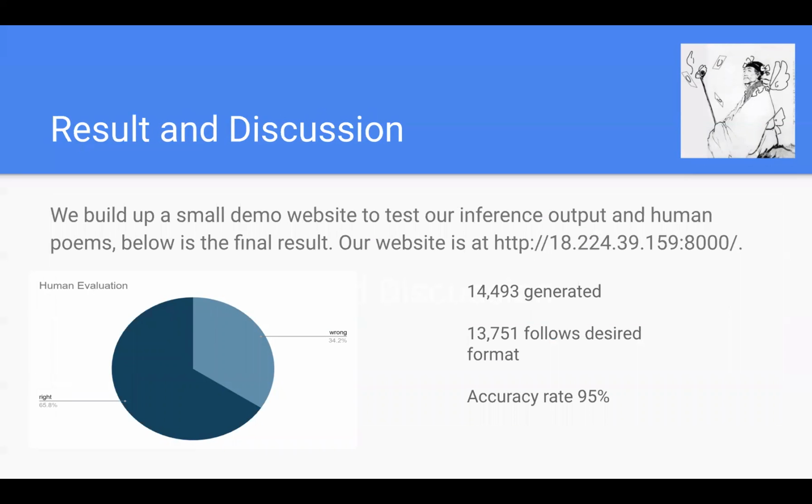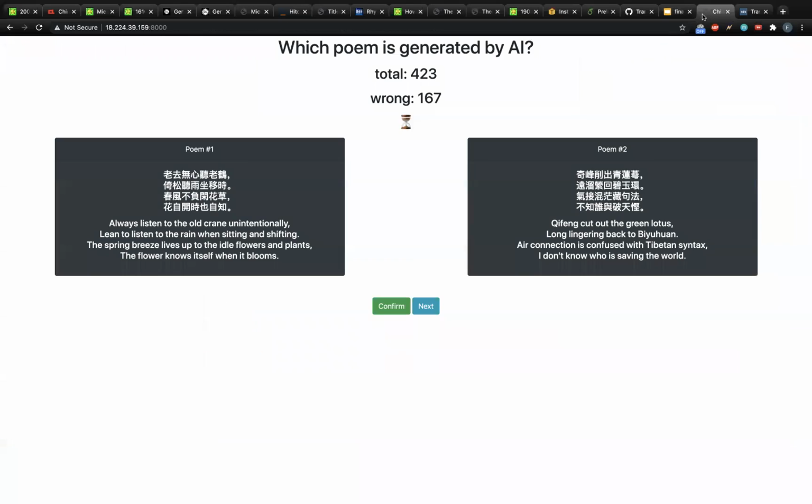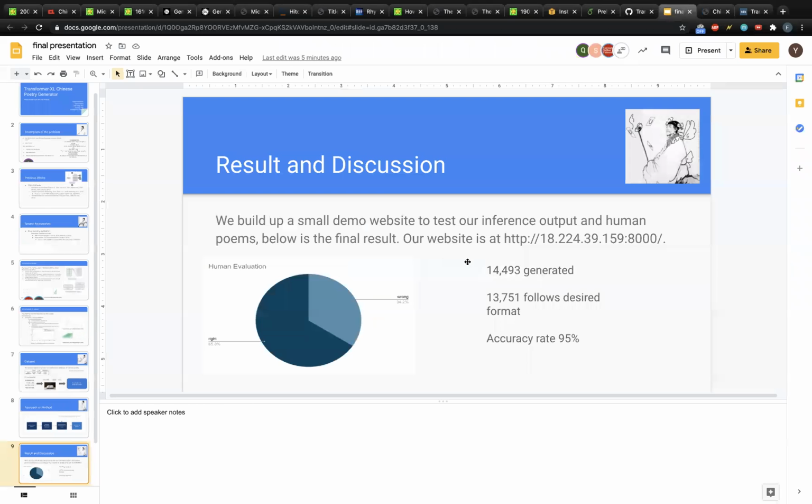For the human evaluation part, we put up the website at this web address, and I can show you right here. And as you can see, a lot of people have tried to identify whether some poems are generated by AI or not. And the accuracy rate is about a third. And we think we did a pretty okay job here.